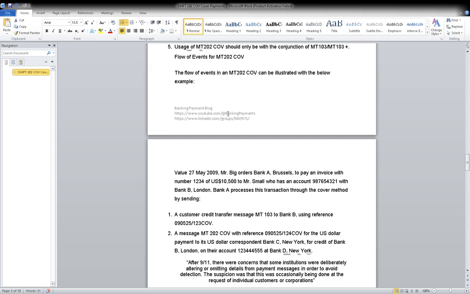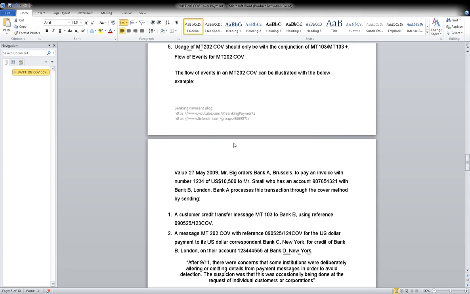900 is confirmation of debit. MT900, confirmation of debit, means how much money has been debited from the account.